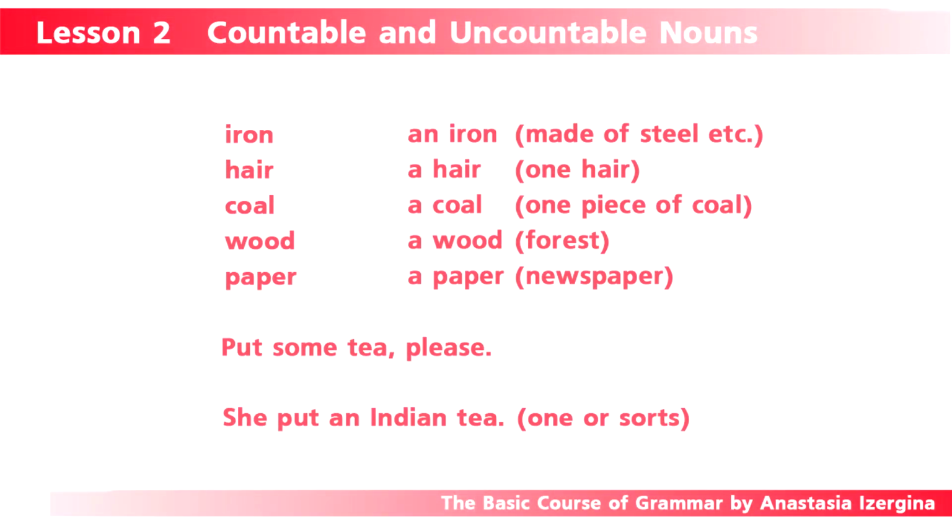If an uncountable noun is used to define an object made of some substance or some material, the noun meaning this material becomes countable and will be used with a or an article in singular form. For example, iron, an iron. So the first word is a metal type and the second, an iron, is an object we use for making our clothes look neat.